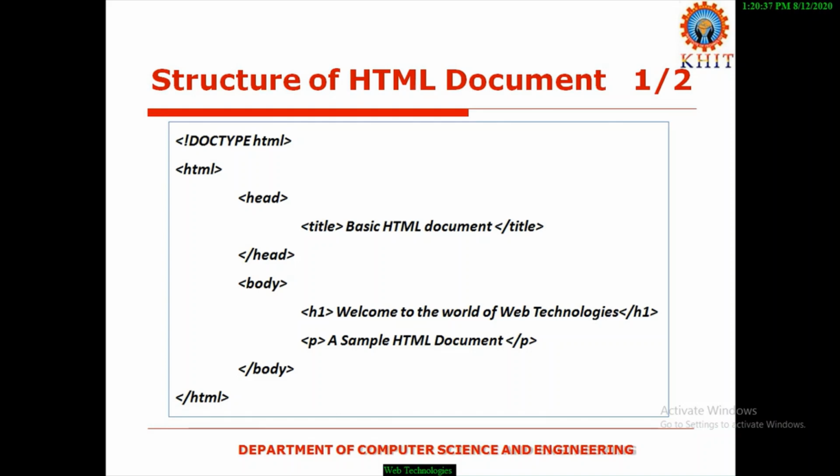And why do we need to write this line? This line gives clear information to the browser. It is saying like this: Mr. Browser, I am an HTML document. Why? Because in computers or in the real world web, different types of documents are available, and a web browser may execute different documents.